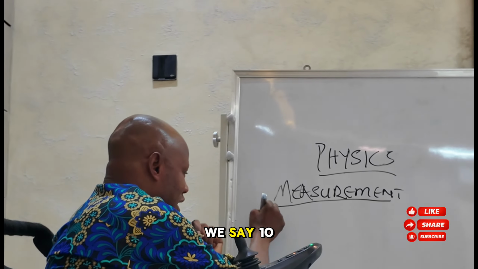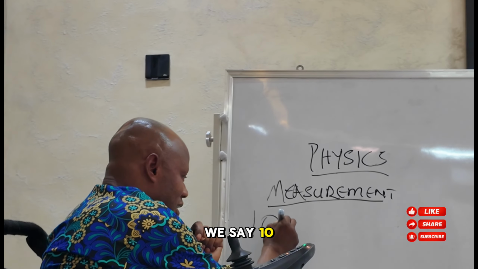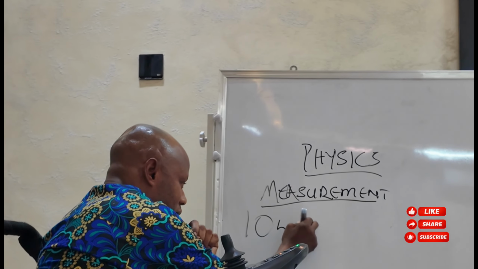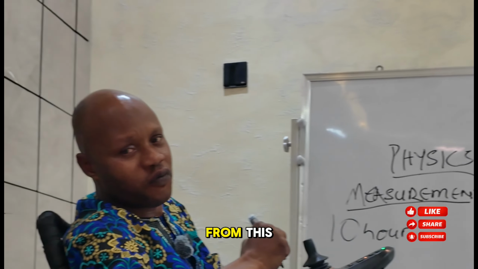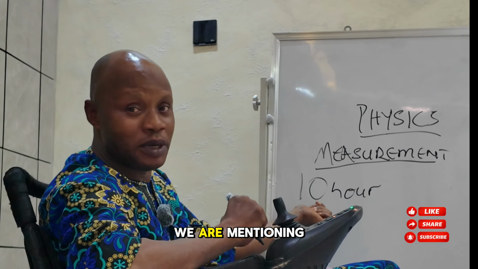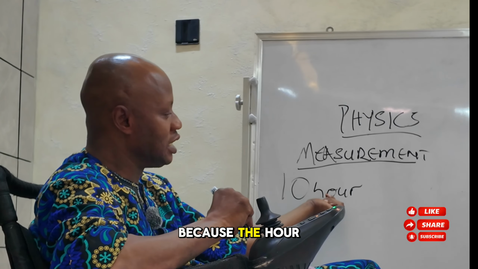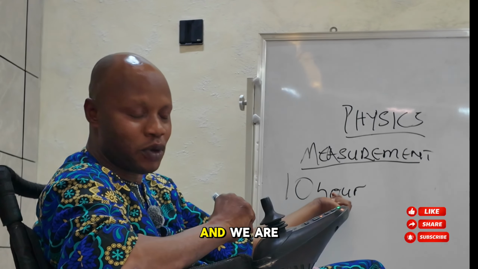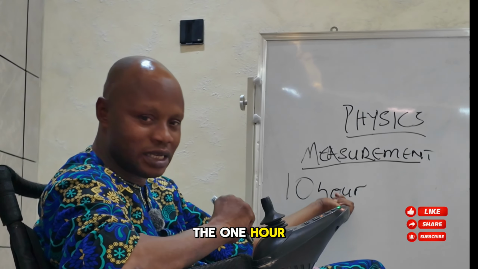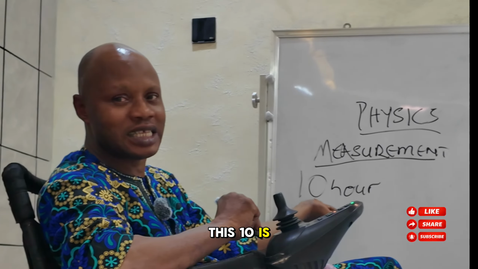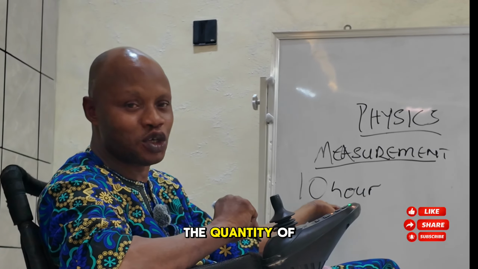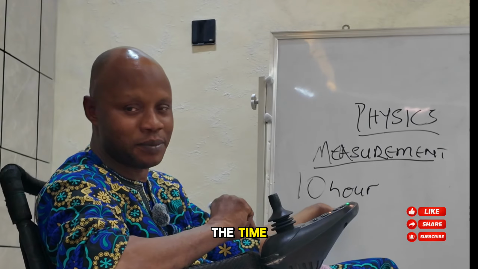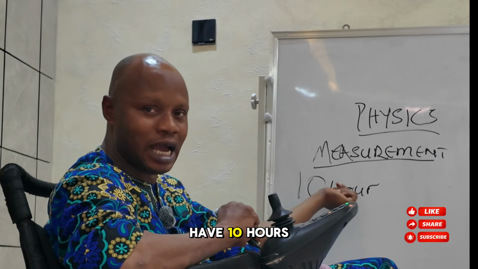For instance, we say 10 hours. From this, we know that we are measuring time because the hour here is indicating time, and we are all used to the word hour in our everyday life. This 10 is telling us the quantity or the magnitude of the time. That's why we have 10 hours.